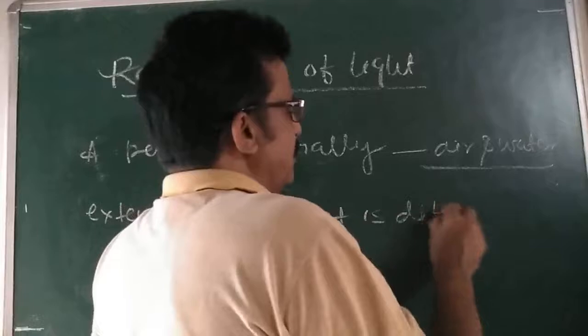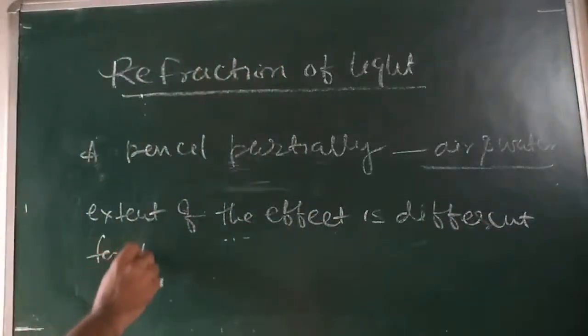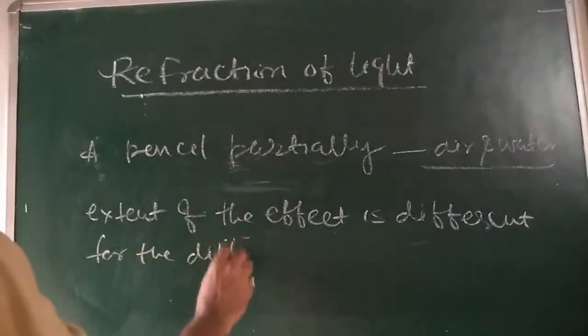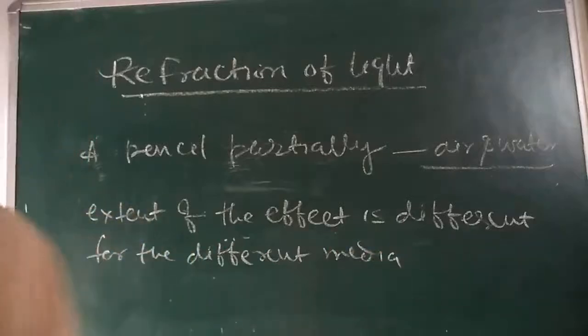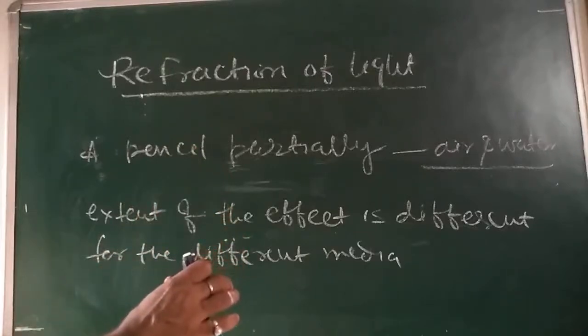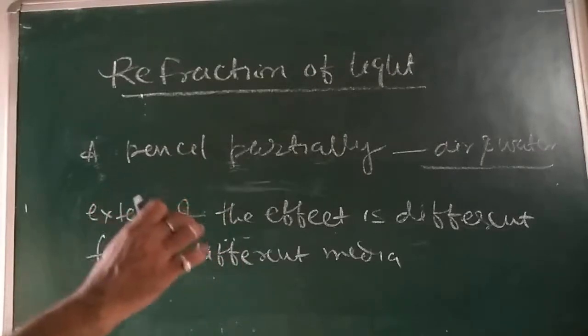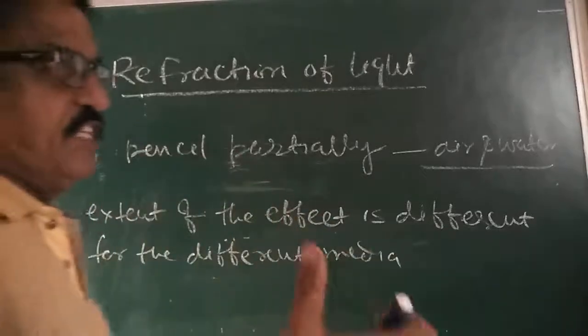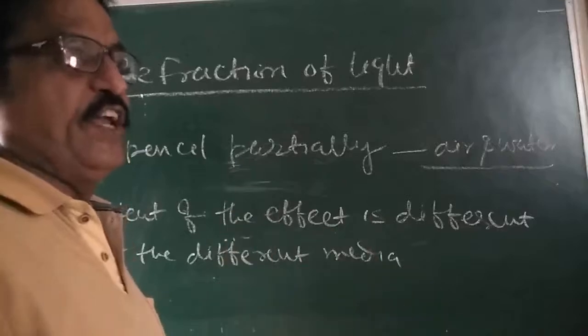The apparent bending of the pencil at the interface of air and water is different from the apparent bending of the pencil at the interface of air and any other liquid. If you put the pencil in any other liquid like kerosene, you may observe another thing.